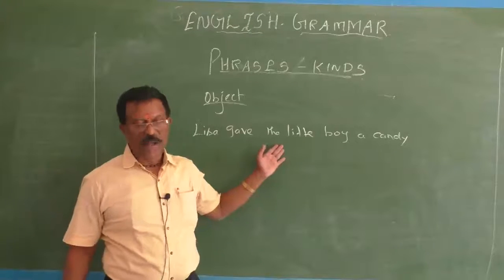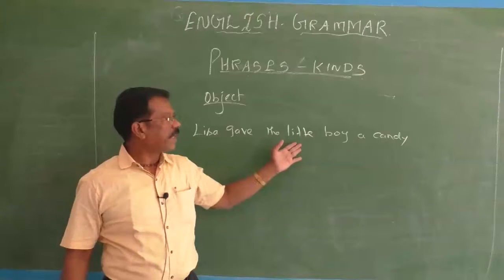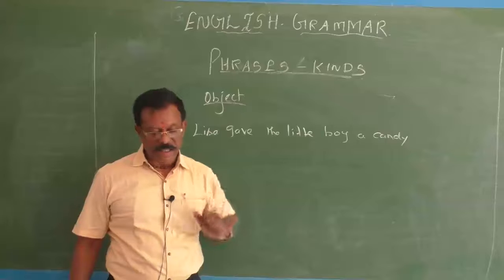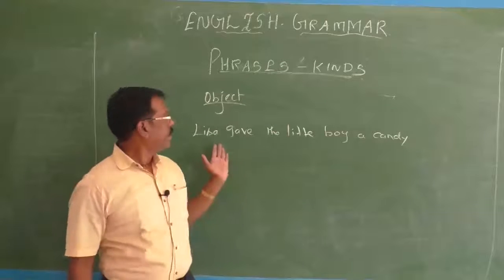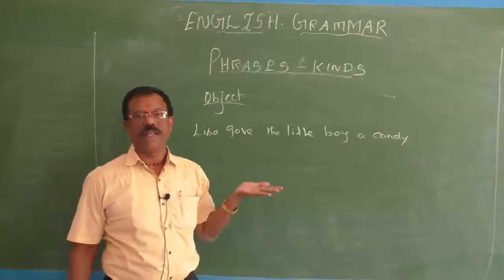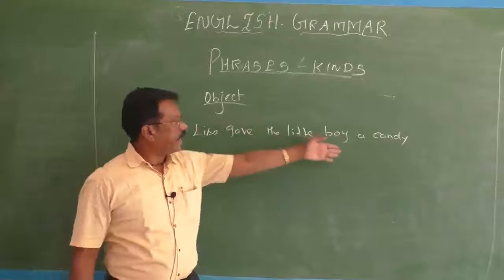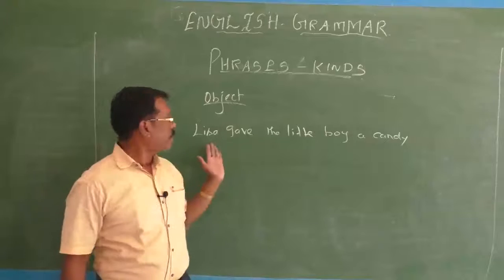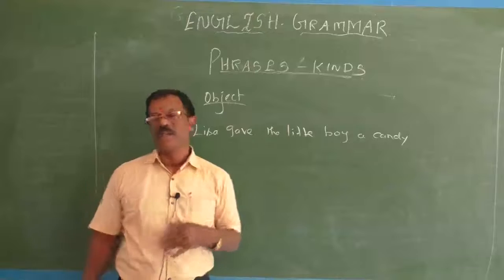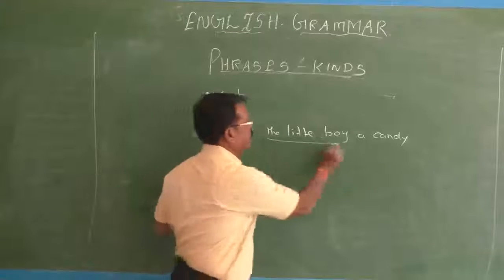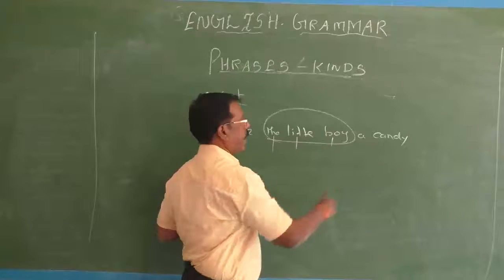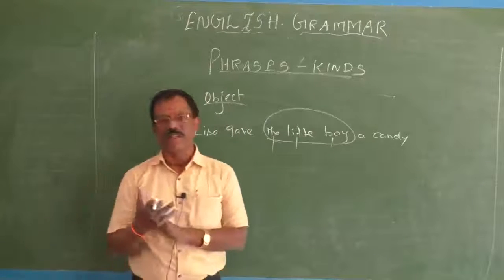Lisa gave the little boy a candy. Here, the little boy is an indirect object and a candy is a direct object. Lisa gave what? A candy. To whom? The little boy. So the little boy is an indirect object. This is a noun phrase: there is a determiner, little is an adjective, and boy is a noun as the head word.